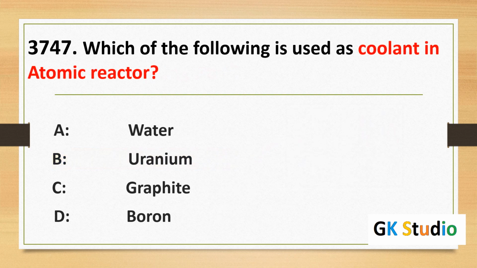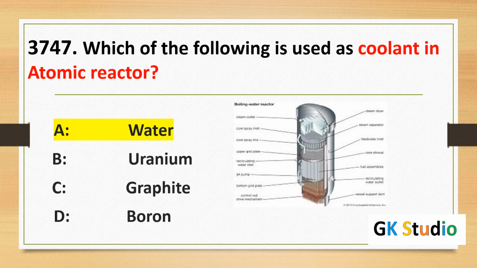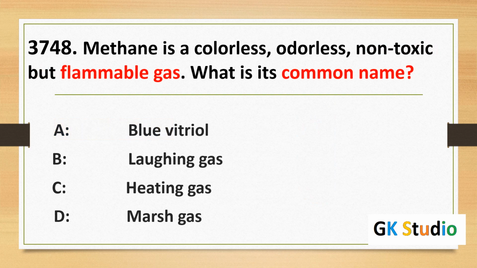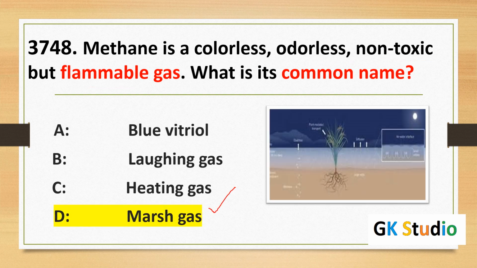Which of the following is used as a coolant in an atomic reactor? Basically D2O, deuterium, heavy water is used as a coolant in an atomic reactor. Methane is a colorless and non-toxic gas, and its common name is also marsh gas.